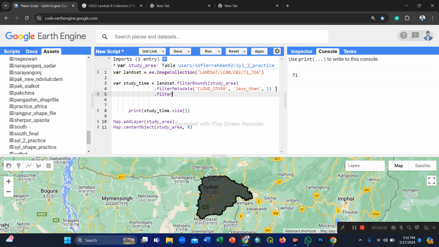So that's why we filter my specific time frame with the filterDate function. The start date for my study is the year 2020. I want to download the year 2020 false color band composite images. That's why I select here 1st January 2020 as the start, and for the end of the time frame, 31 December 2020.